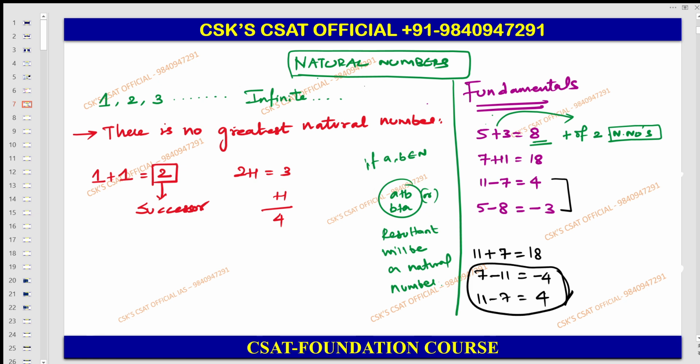In a subtraction, please understand, if you are changing the order, for example, a is equal to 11, b is equal to 7. If you are changing the order, what will happen? If you are changing the order in the subtraction, it may or may not be a natural number. So please understand with respect to the subtraction.